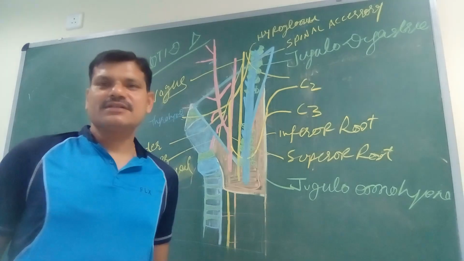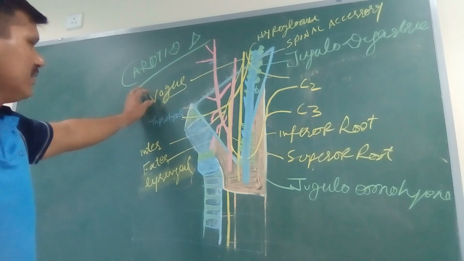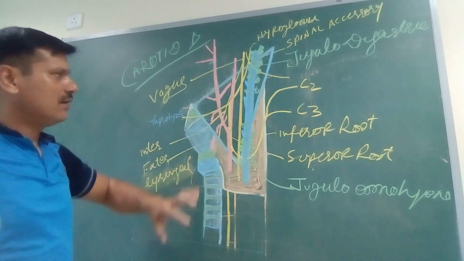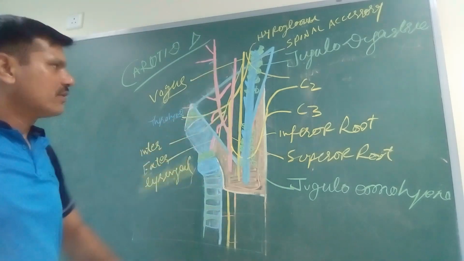So now we will discuss the contents of the carotid triangle. In this carotid triangle, the large blood vessels, the veins, and the maximum number of nerves, the cranial nerves, pass through the carotid triangle.